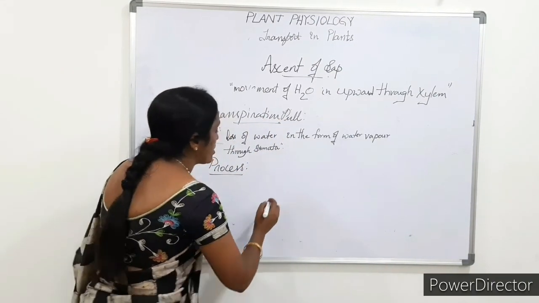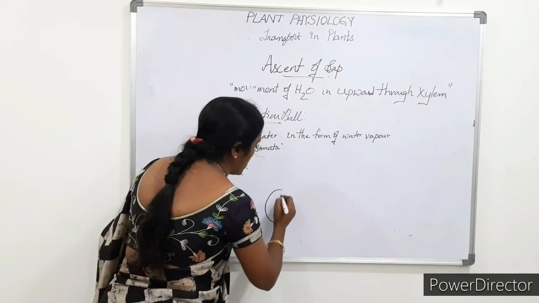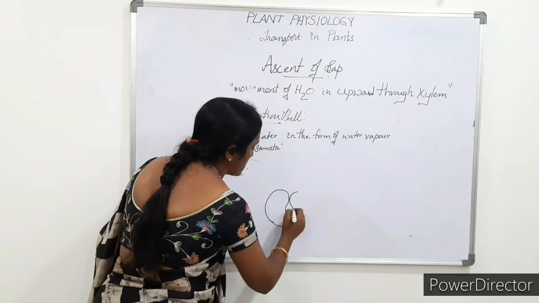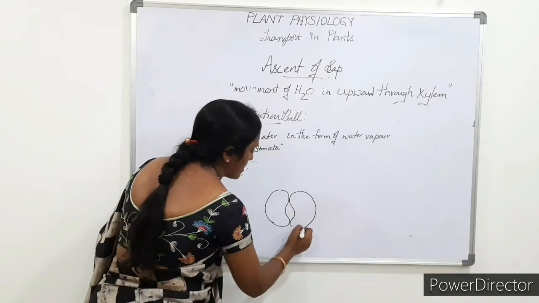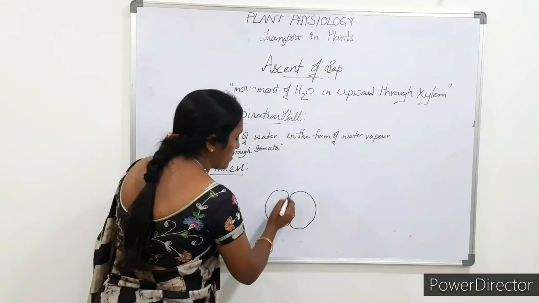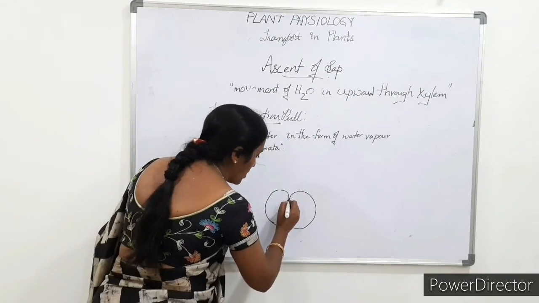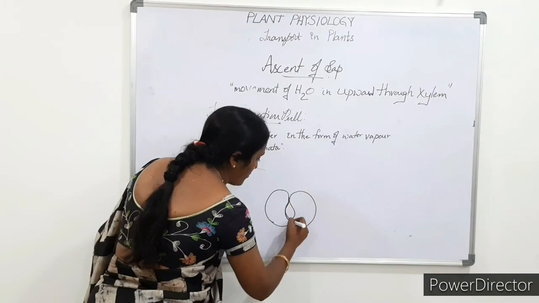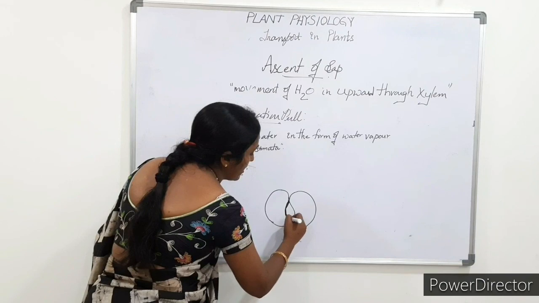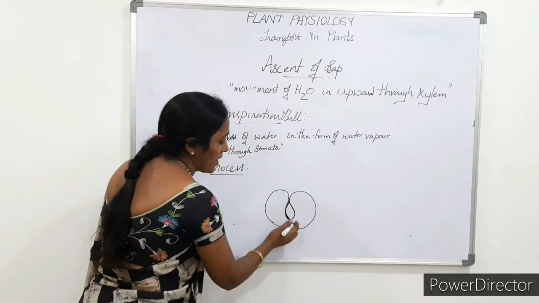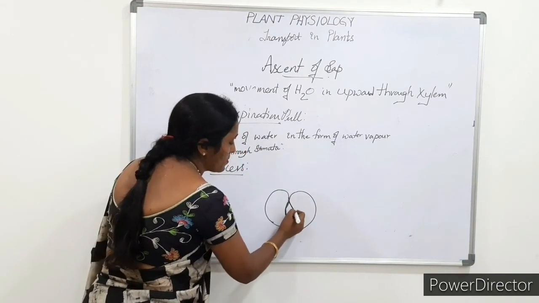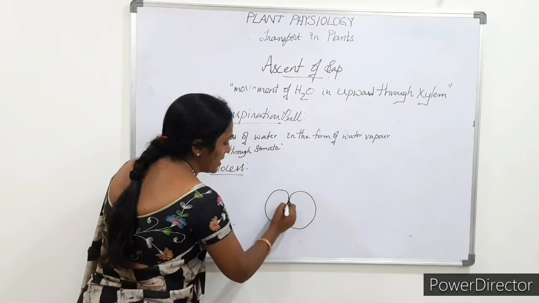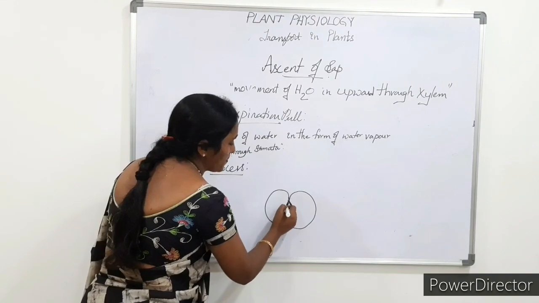If you see the structure of the stomata, they have bean-shaped or kidney-shaped guard cells. Here we have to remember one thing: the inner layer of the guard cells is thicker than the outer surface. This is one of the reasons why the aperture forms.